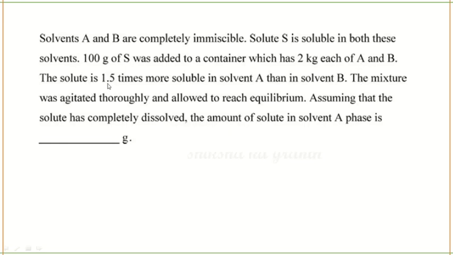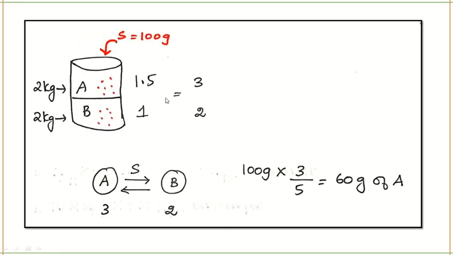Okay, the solute is 1.5 times more soluble in solvent A than in solvent B. So what they have given is they have compared the solubility of this solute in A and B. In A, it is soluble 1.5 times more when compared to B. So if it is 1.5 times more, you can compare it with 1.